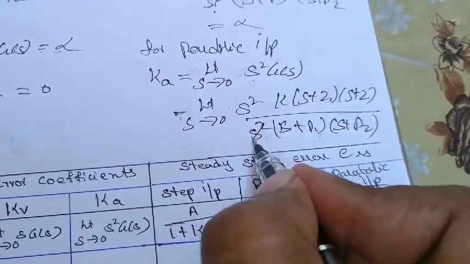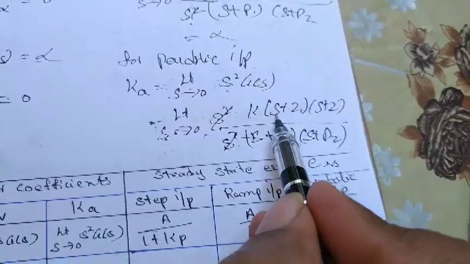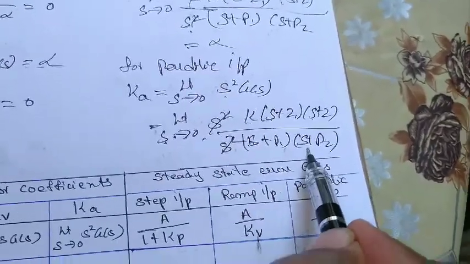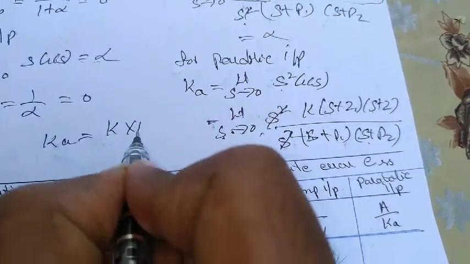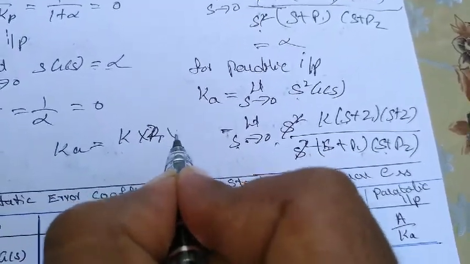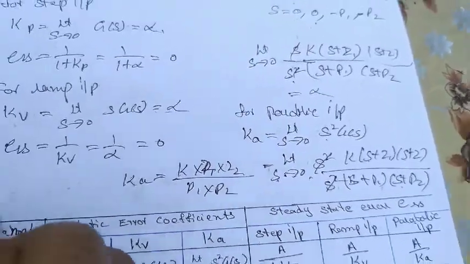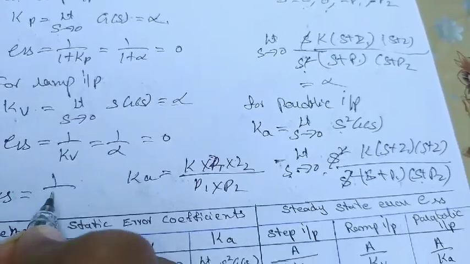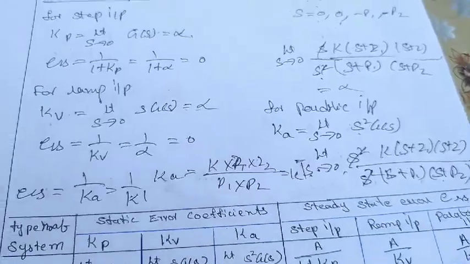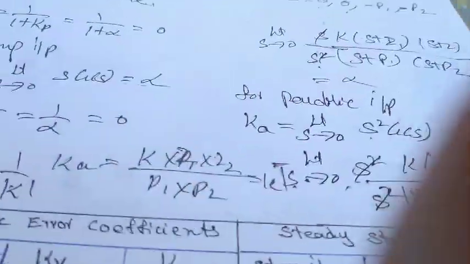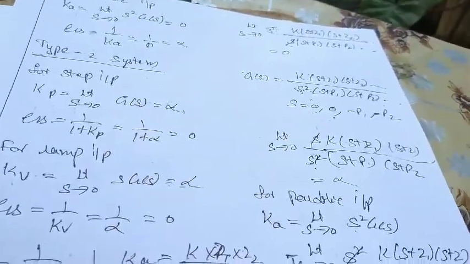Here in the numerator and denominator both s square are there, both will get cancelled. After substituting s equal to 0, the final value for Ka will be some constant, K into z1 into z2 divided by p1 into p2. And ess value is 1 by Ka, which is nothing but 1 by some constant K dash.